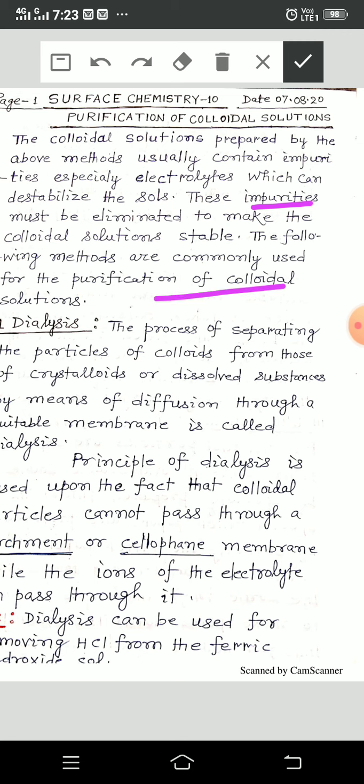First, dialysis. The process of separating the particles of the colloids from those of crystalloids or dissolved substances by means of diffusion through a suitable membrane is called dialysis.